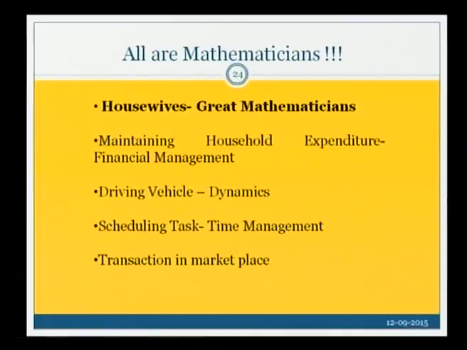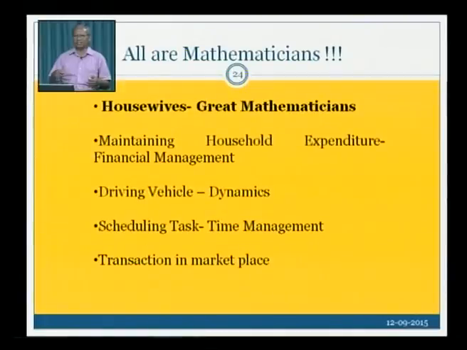First I give housewives, meaning I relate it to cooking. Cooking, apparently it looks like what is there in math, but there is great mathematics involved in that cooking. How? Suppose I want to make a robot that will cook for me, and I want to make a robot that will drive my car. Which one will be easier for mathematical modeling? Cooking will be more difficult than driving a car.